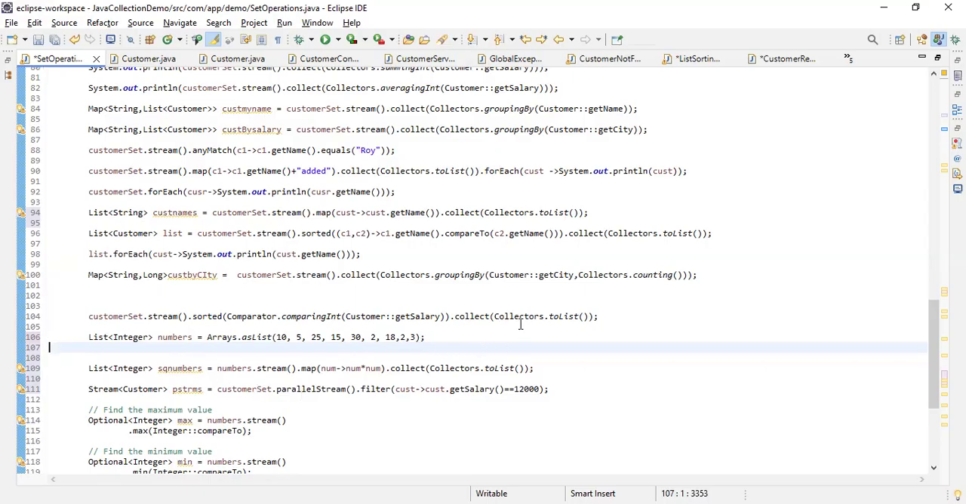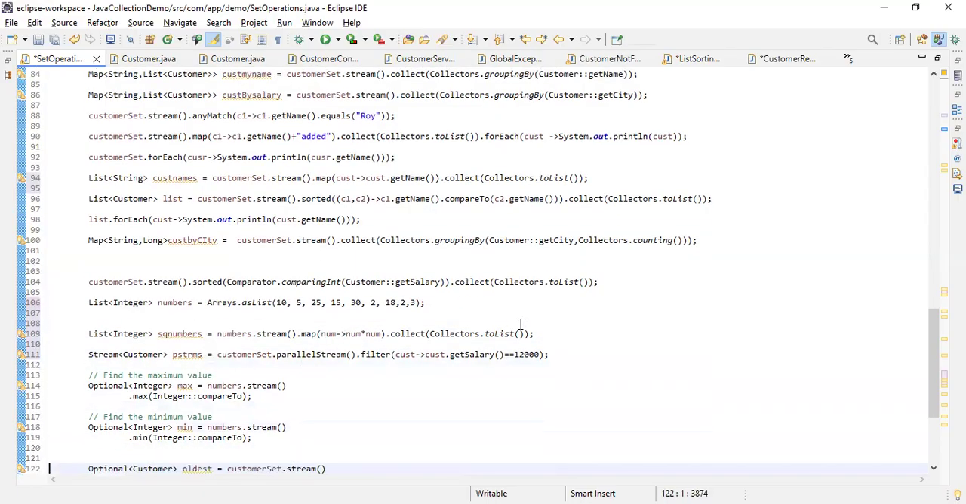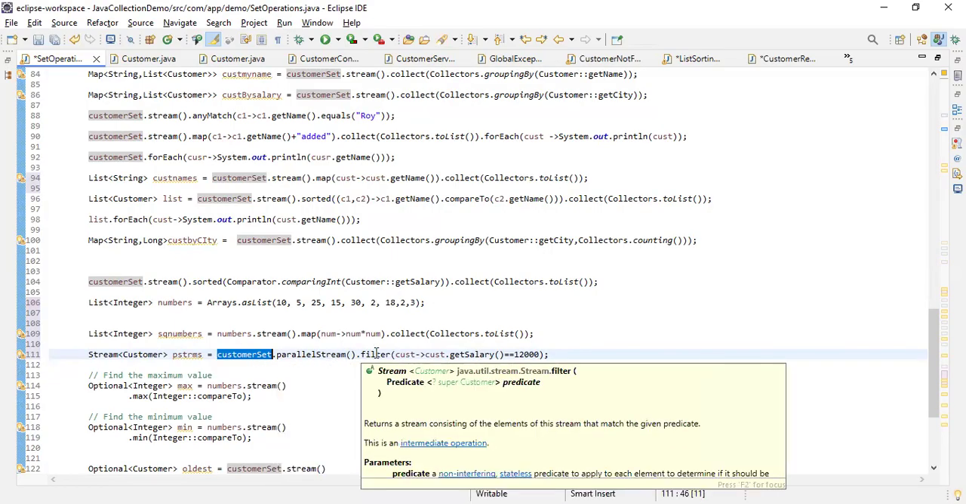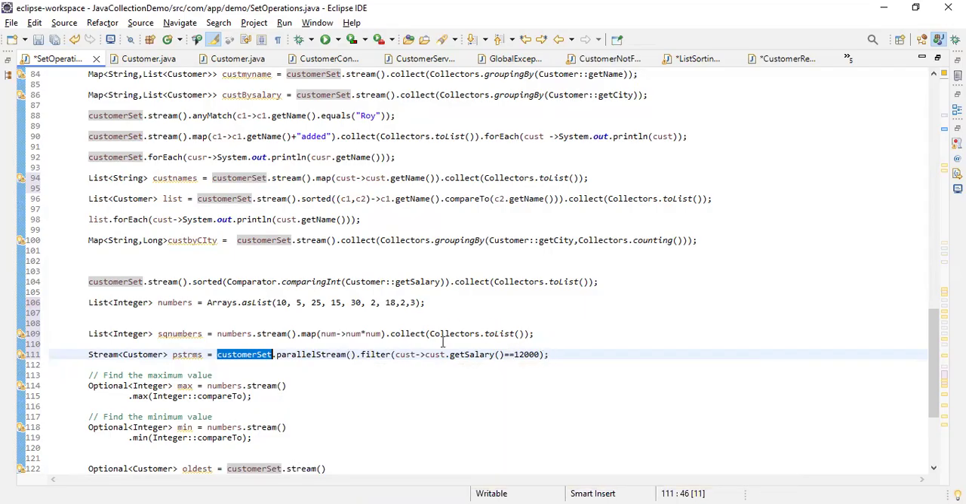So if you see, if I create a stream on any other collection here, you can also create it from a file as well, and process it. You can create a stream, or you can also create a stream using Stream.of and pass the objects like this. Here we are using a parallel stream and a filter operation, but we are not calling any terminal operation, and it is returning a stream only, correct?